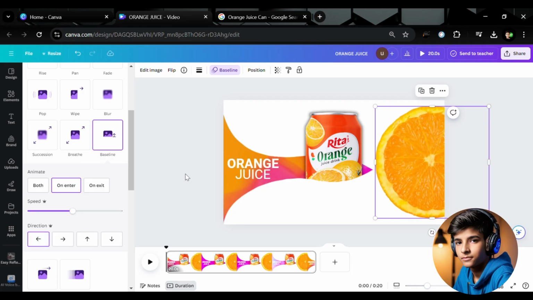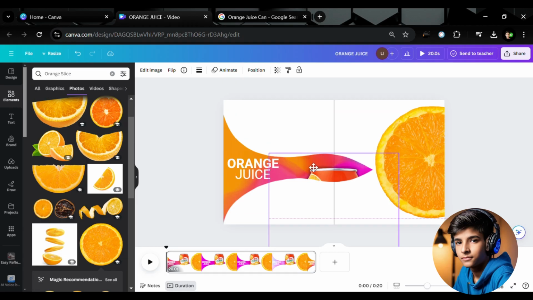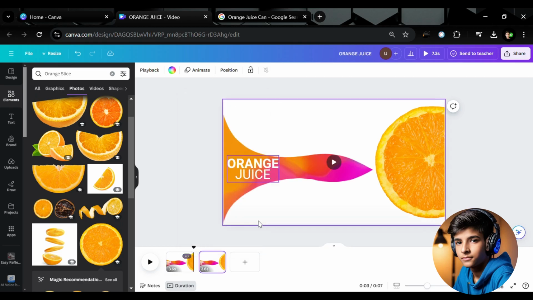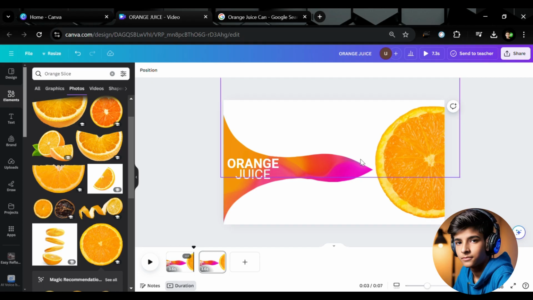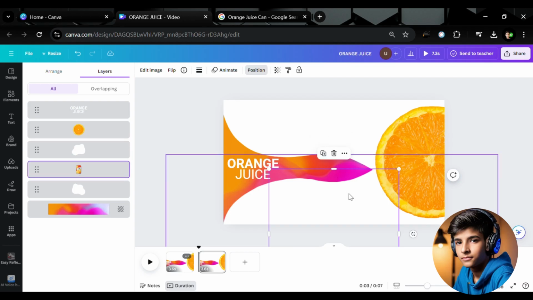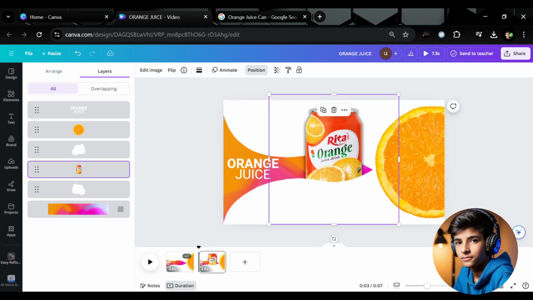Now it's looking beautiful. Now you have to select the orange juice can and drag it down. It should not appear. Okay, now it's cut. Now you have to decrease the page timing. Now duplicate the page and go on the position and select the orange can and drag it up. It should appear this time.